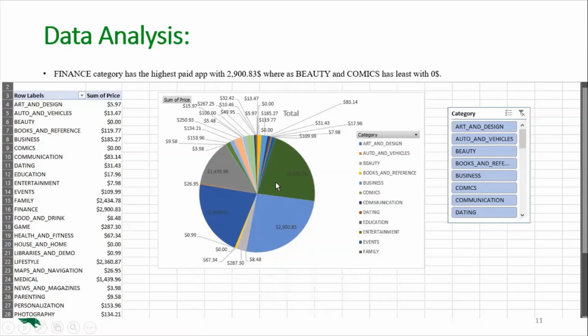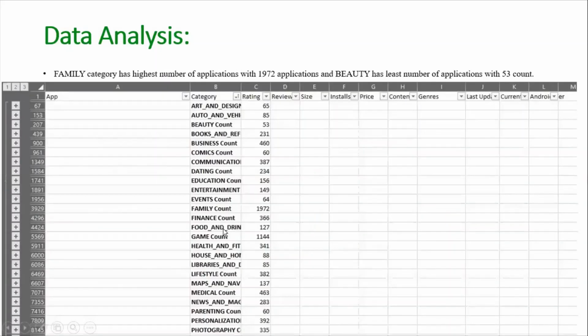So you can find out which category has the highest rated application. And coming to subtotals, here we use groups and subtotals to group all the categories of data and find out the total number of applications. So these are the categories and the total number of applications. Here we have used the groups and subtotals to find out the value. So here the family category has the highest number of applications with 1972 applications, and beauty has the least number of applications with 53 count.